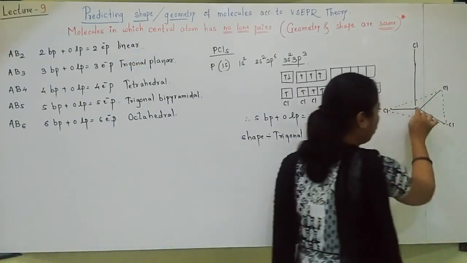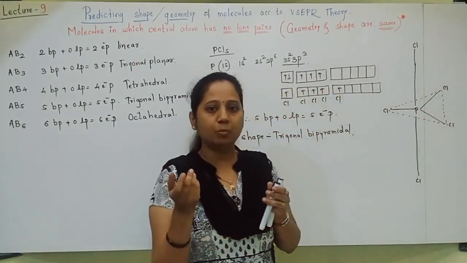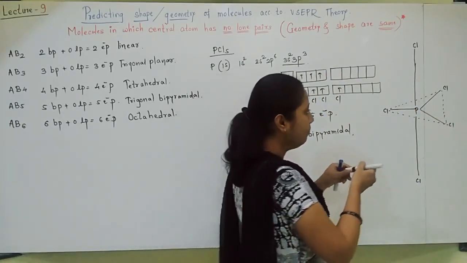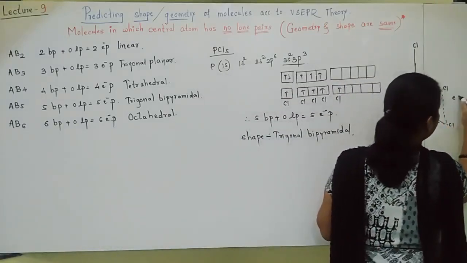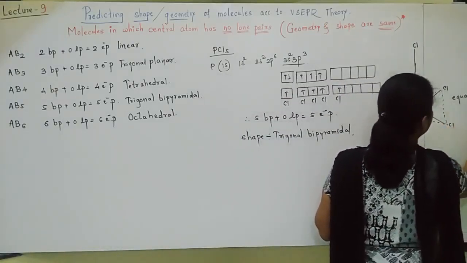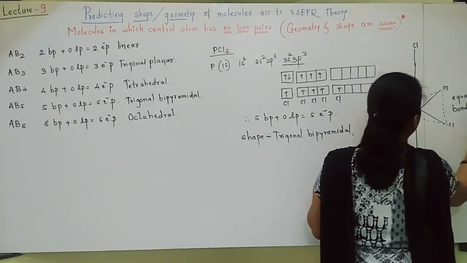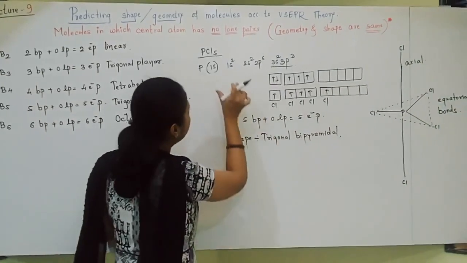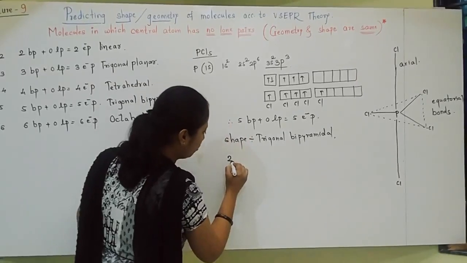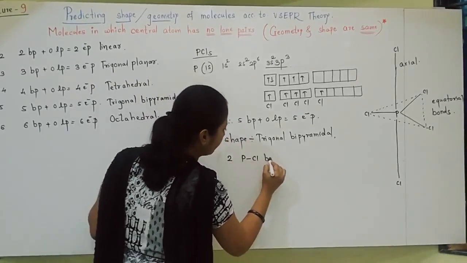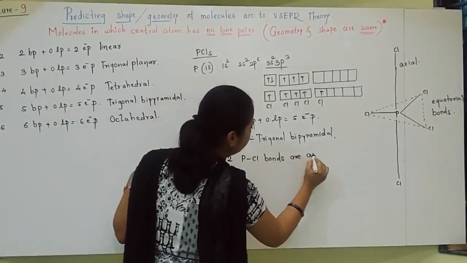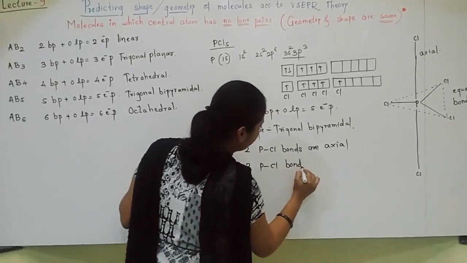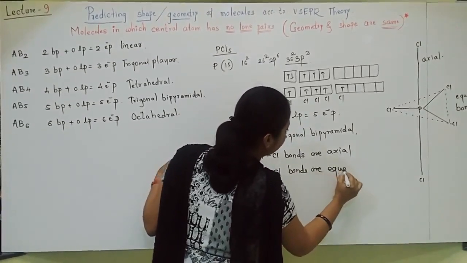So in total, phosphorus is forming how many bonds? 5 P-Cl bonds. Out of 5 P-Cl bonds, 3 P-Cl bonds are equatorial bonds and 2 P-Cl bonds are axial bonds. What I told you, in the PCl5 structure, 2 P-Cl bonds are axial and 3 P-Cl bonds are equatorial.